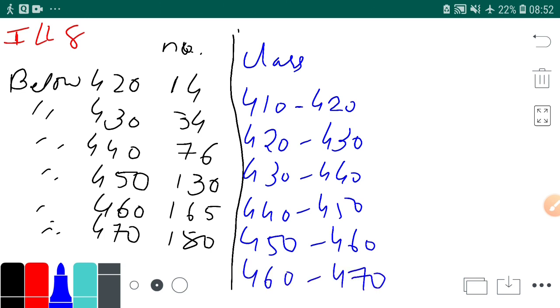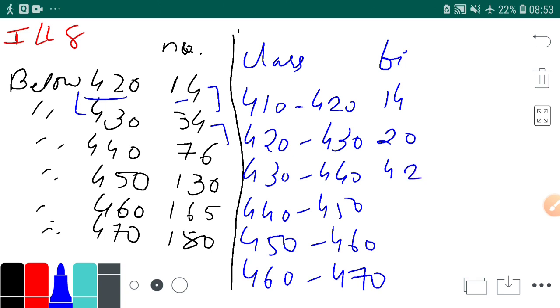Now in this frequency, first we will write 14 obviously, because less than 420 is 14, so 410 to 420, 14. Then 420 to 430, it will be 34 minus 14, that is 20. Then 430 to 440, it is 76 minus 34, that is 42.